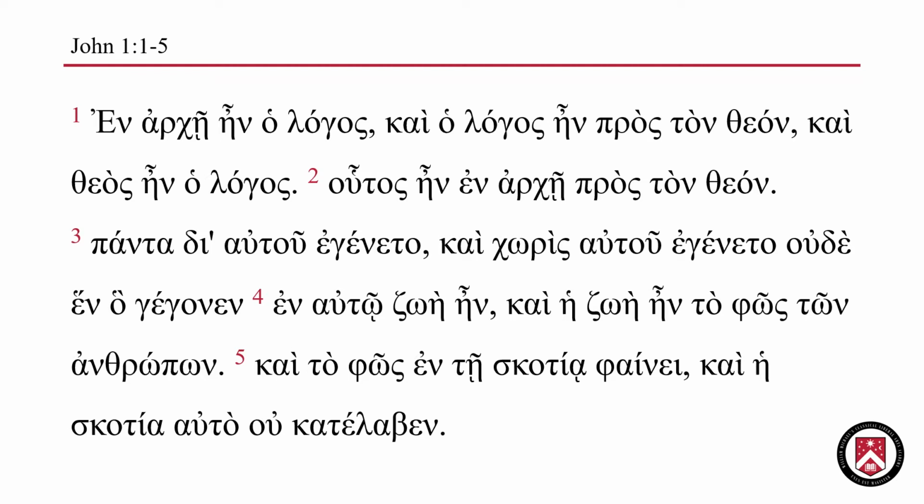It's worth noting here that in English we don't translate that definite article with God. We just say God, and we assume that there's only one. The last part of verse 1 reads, Kai theos ein ho logos. Kai means and, theos, God, ein was, ho logos, the word.